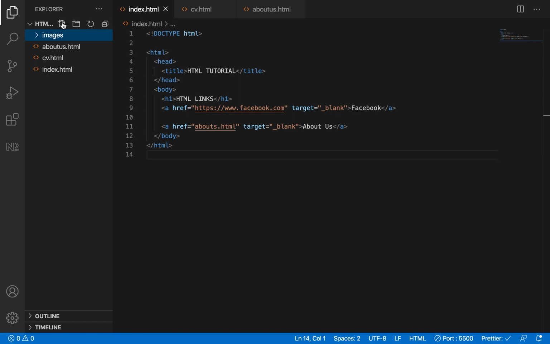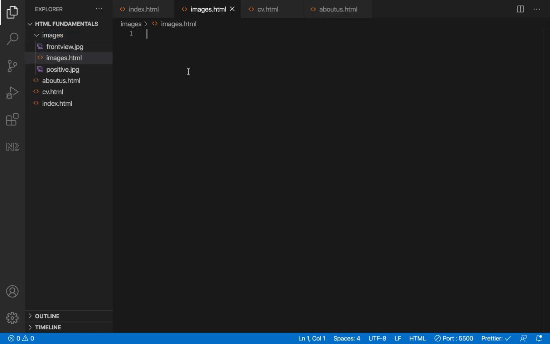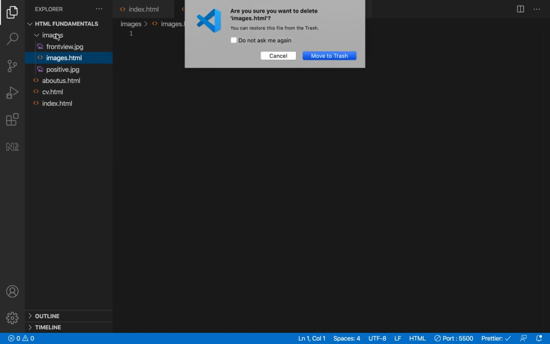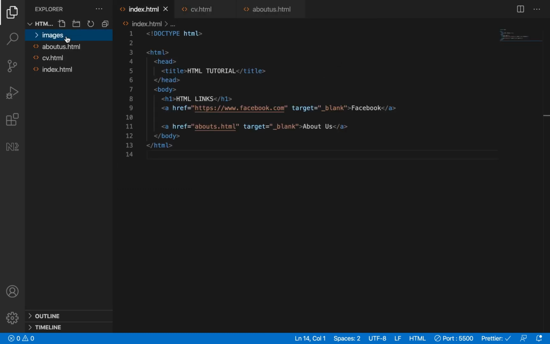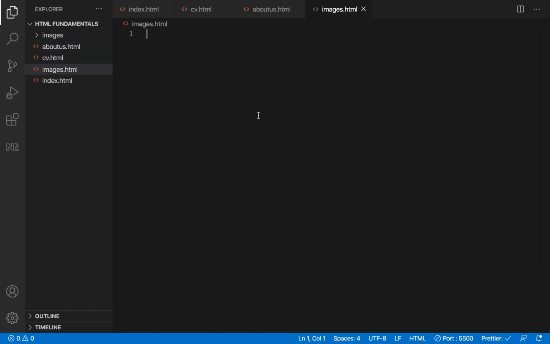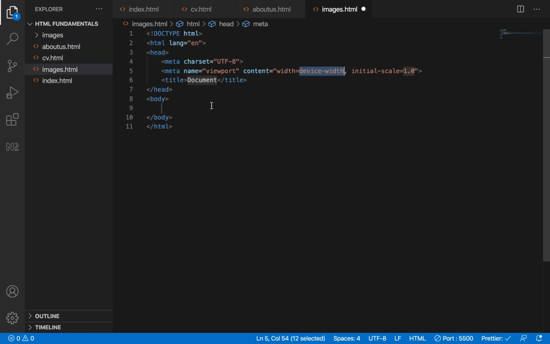Let's create an HTML page. Let's call this images.html. Oh, I created it inside the folder. Let me delete it. Move to trash. I have to create it on this same level. So call it images.html. So that's it now. Let's call the title images and tables. So that's what we are going to be dealing with.